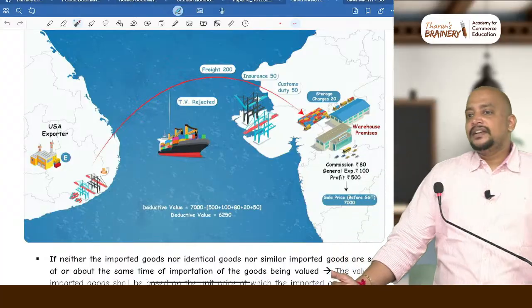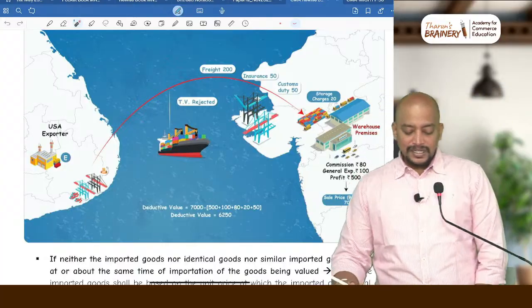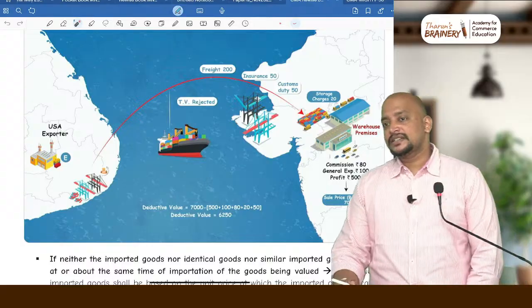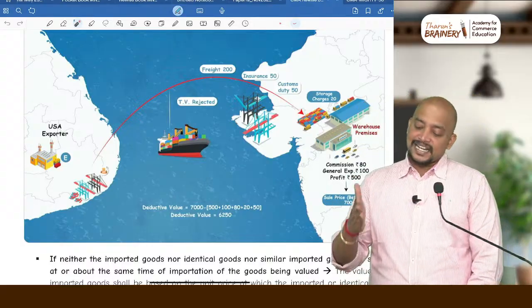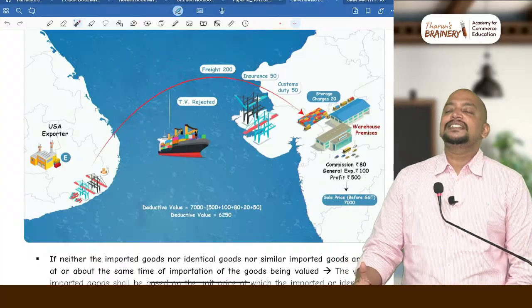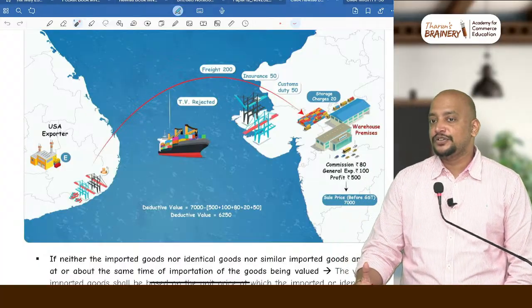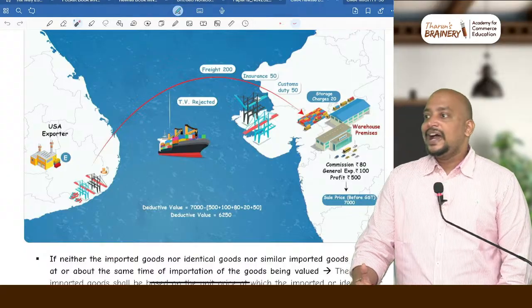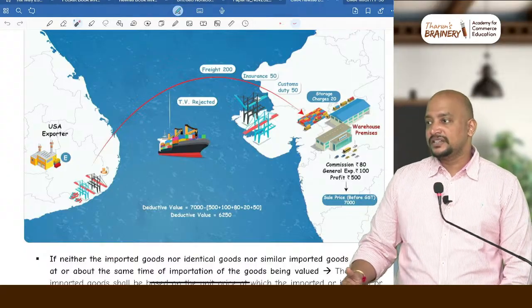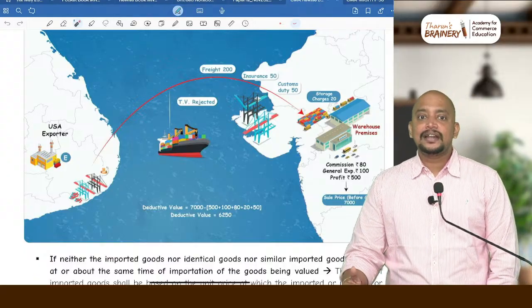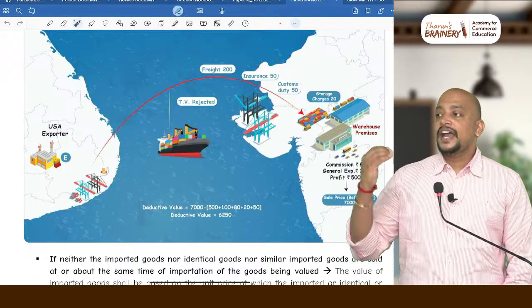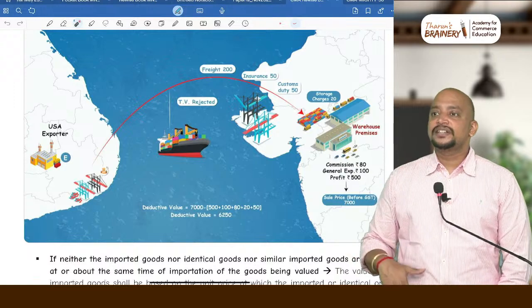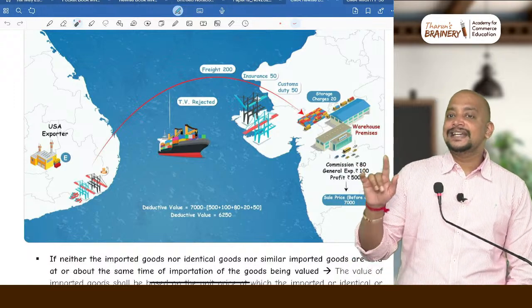You can find the deductive value method. What does this deductive value method mean? Usually we take the price in India. See, we should ascertain the price at the time of import. That price at the time of import will be taken as the value for payment of customs duty. And in that we have various methods when buyer and seller are related and price is not the sole consideration. So we have various methods. All these methods you can remember with TIS DCR.